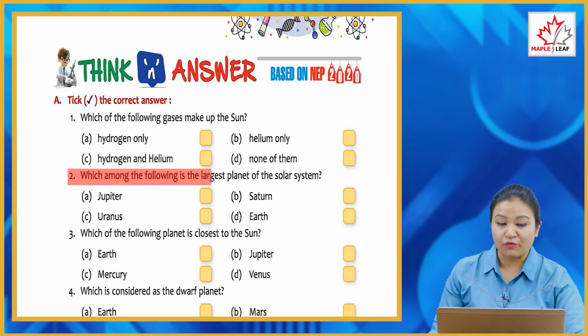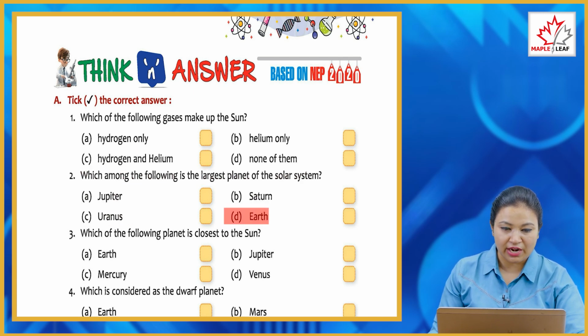Second, which among the following is the largest planet of the solar system? Option A. Jupiter, option B. Saturn, option C. Uranus, option D. Earth. So the correct answer is option A.